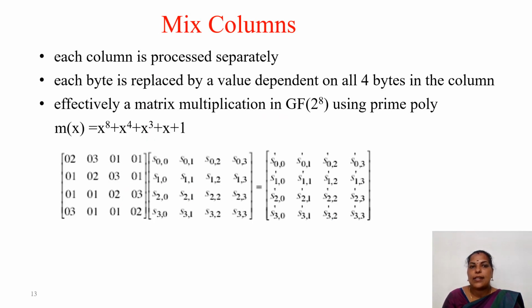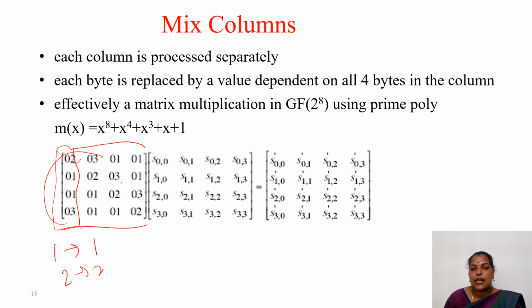Then the third transformation is the mix columns. In the mix columns, what we need to do is multiply the given state with one matrix. This is a fixed matrix. Always we have to use this matrix. You only have to remember the first row, that is 2, 3, 1, 1. The remaining rows you get by performing one shift operation, that's it. So 1 is coming here, then 2, 3, 1. Then again you perform a shift. Likewise it goes on.